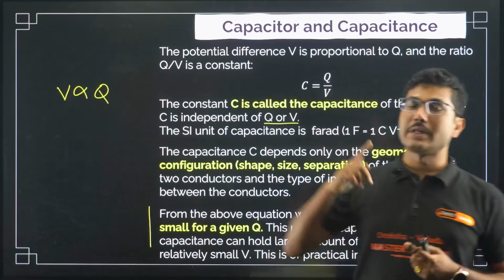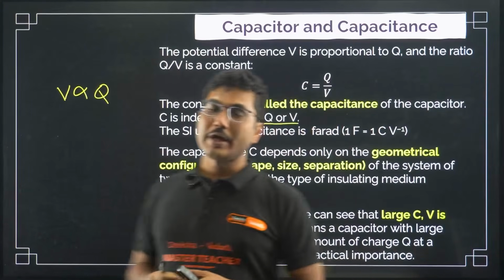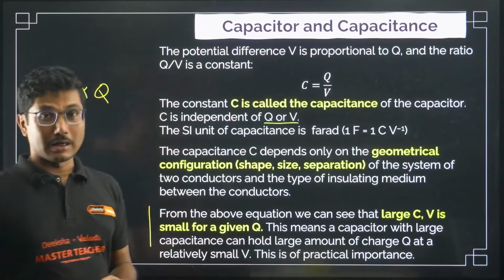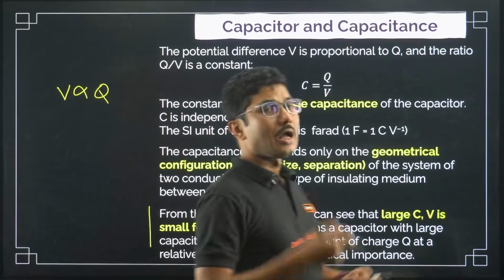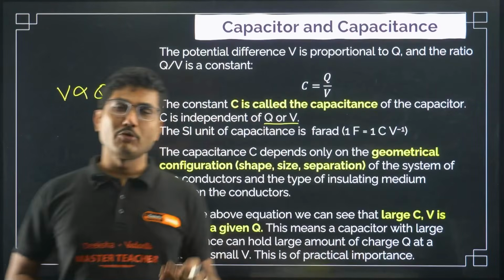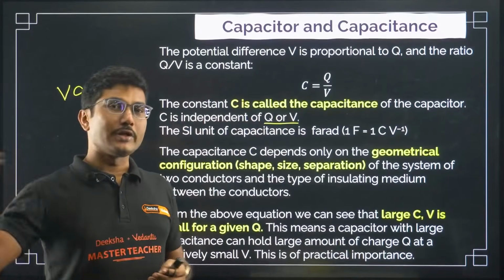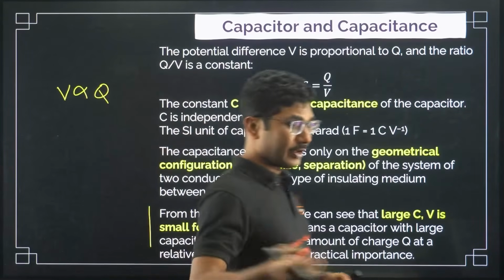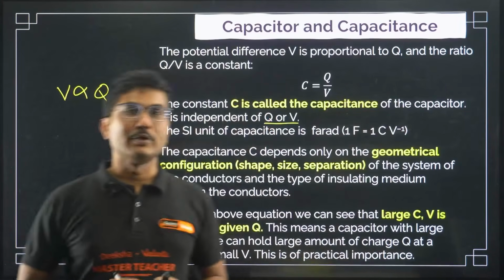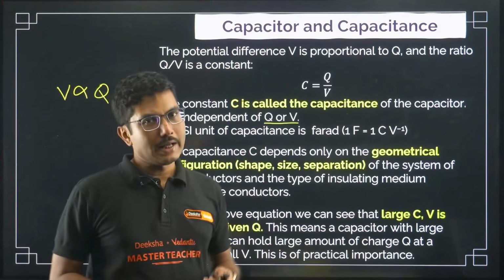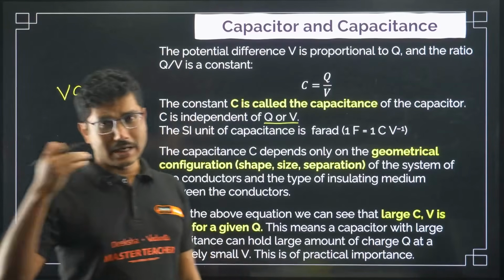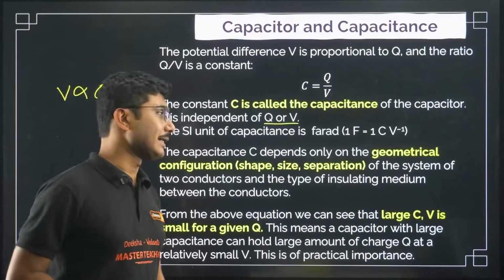For example, your table fan, ceiling fan and electric motors all use this, and based on the requirement the capacitance can change. For an electric motor, we generally require a 12 microfarad capacitor, but for a ceiling fan we might require a 6 microfarad capacitor. So capacitance changes based on the application. There are other applications as well, which we will discuss in a while.